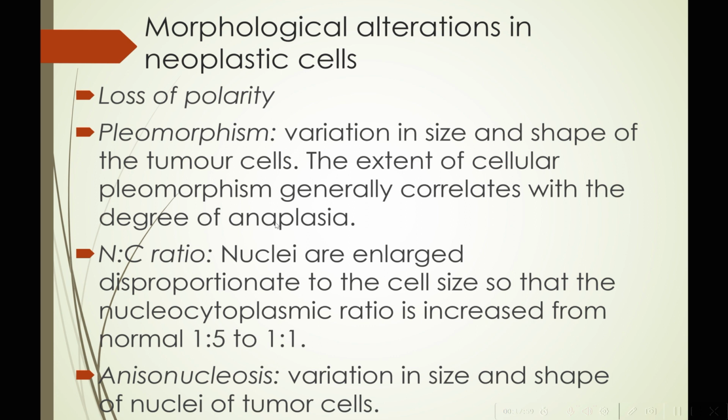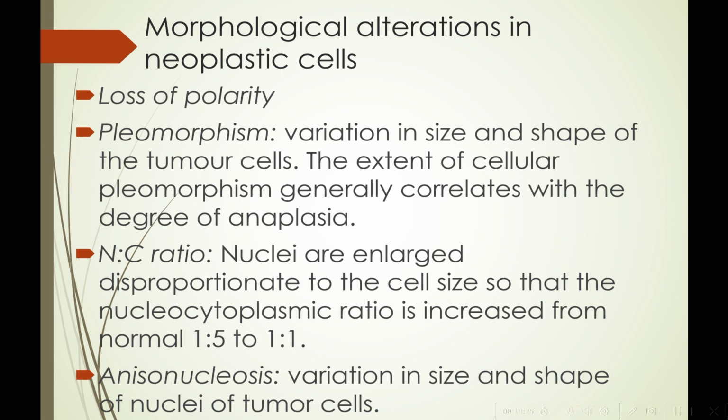So you can think of it that anaplasia is a hallmark of neoplasm, right? And under the umbrella word anaplasia, we can consider all these little words: loss of polarity, pleomorphism, NC ratio, anisonucleosis. All these phenomena collectively can be considered under the umbrella term of anaplasia.